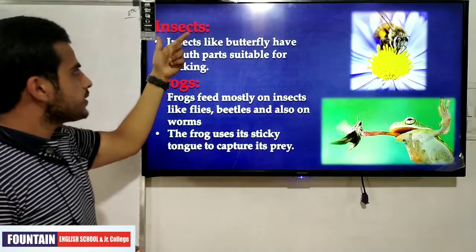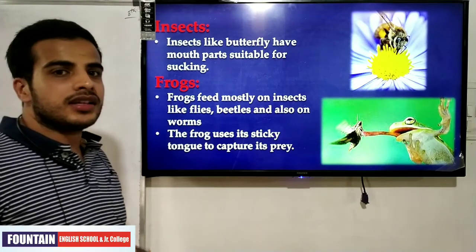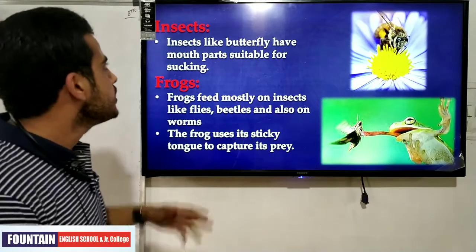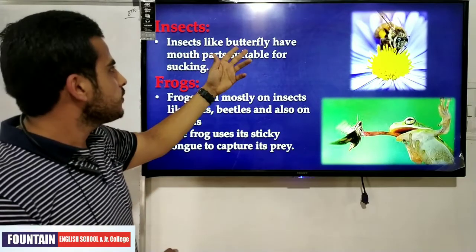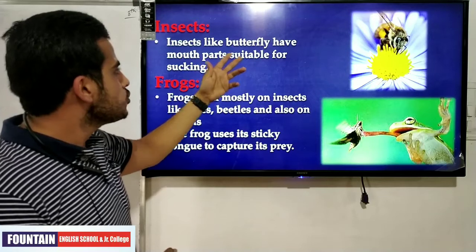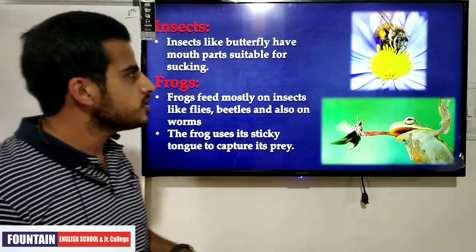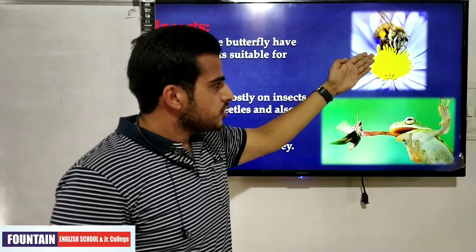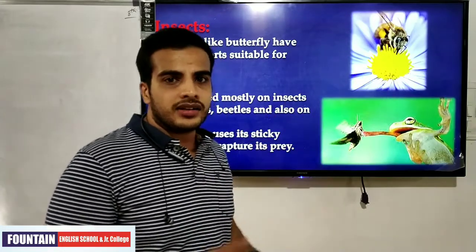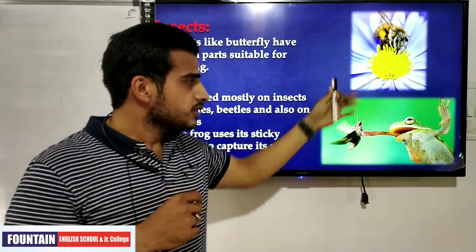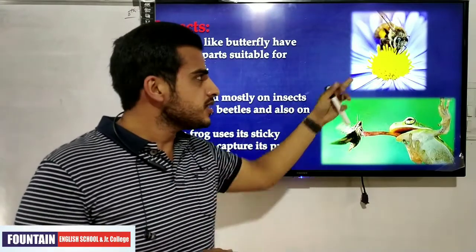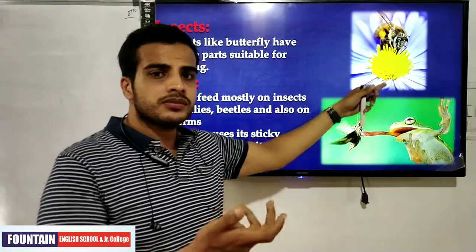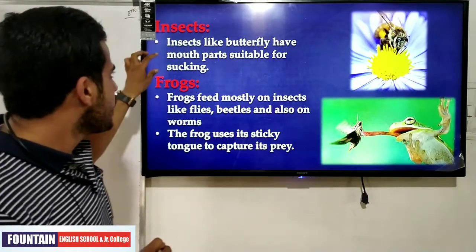Now insects. Insects come under the category of arthropoda, which is the largest phylum in the animal kingdom. So insects like butterflies have mouth parts suitable for sucking. Okay, as you can see, the butterfly and some bees suck the nectar of flowers to make their nutrition, and bees suck the flower to form honey.